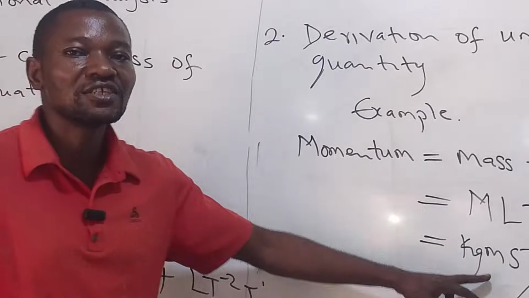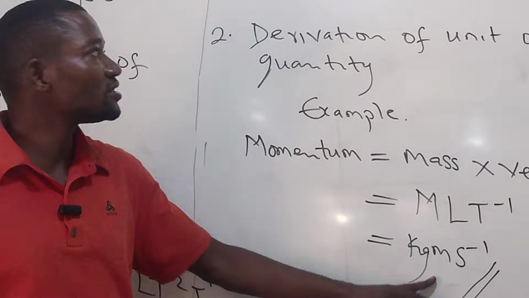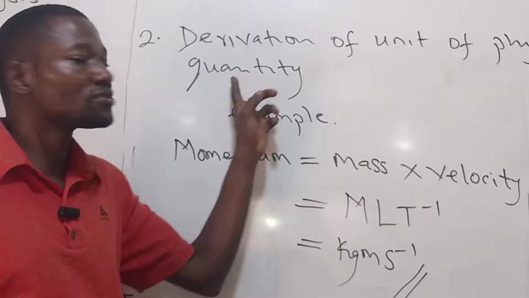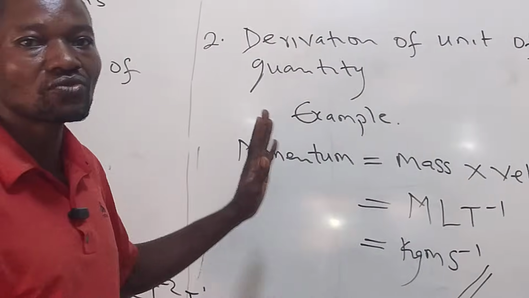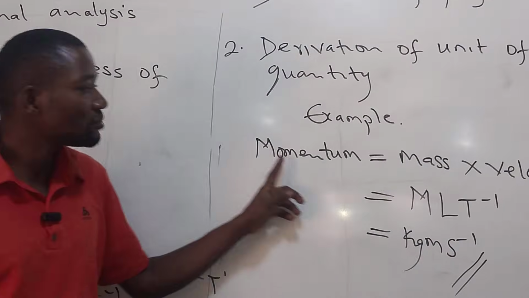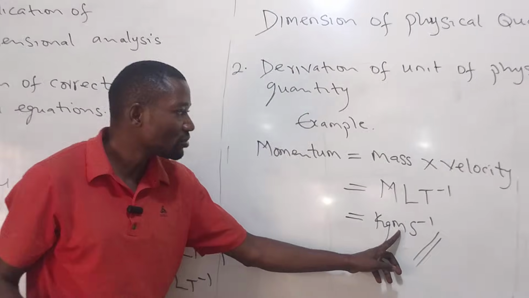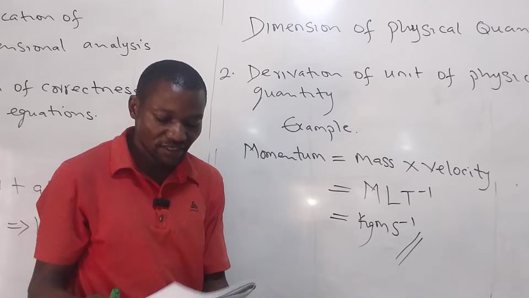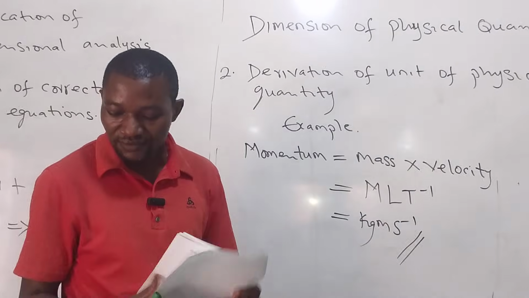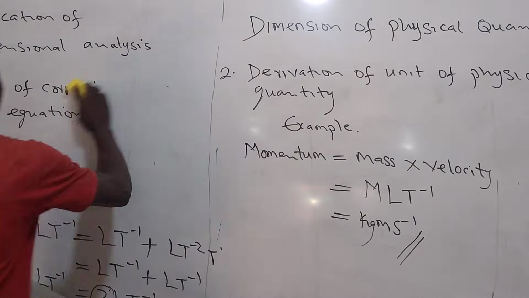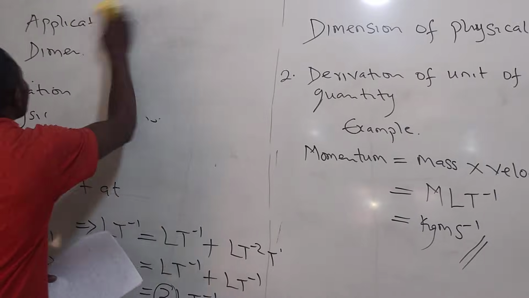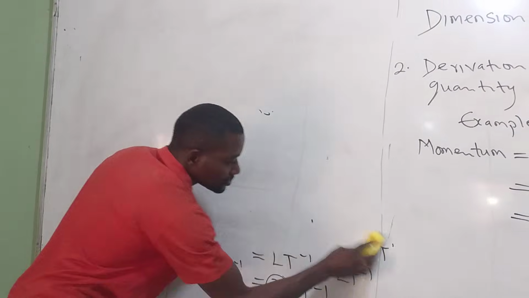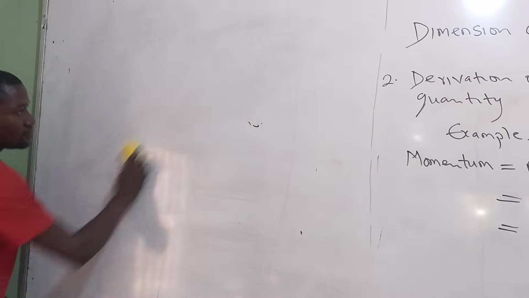So this is another application of dimensional analysis. It helps us to derive the unit of a physical quantity. Any physical quantity at all that you don't remember the unit of, with the help of dimensional analysis, one can easily get the unit. Then the third application of dimensional analysis is